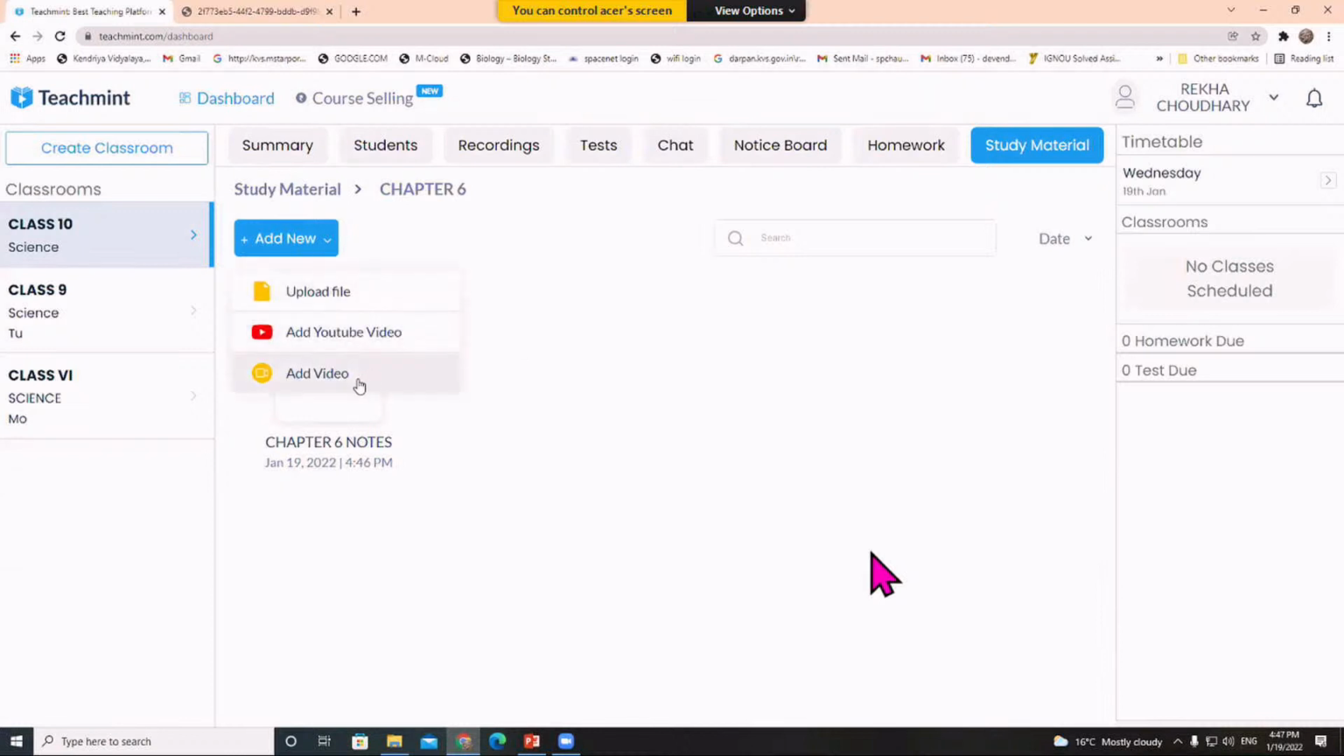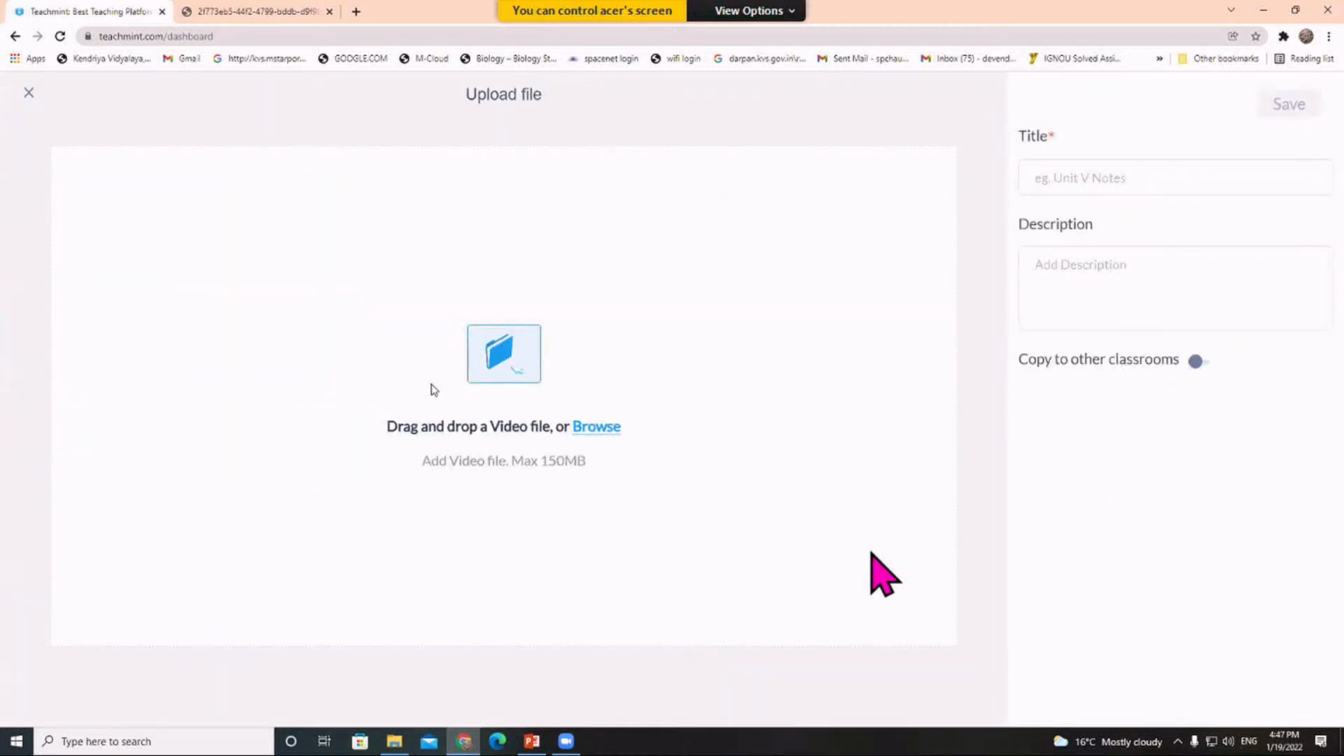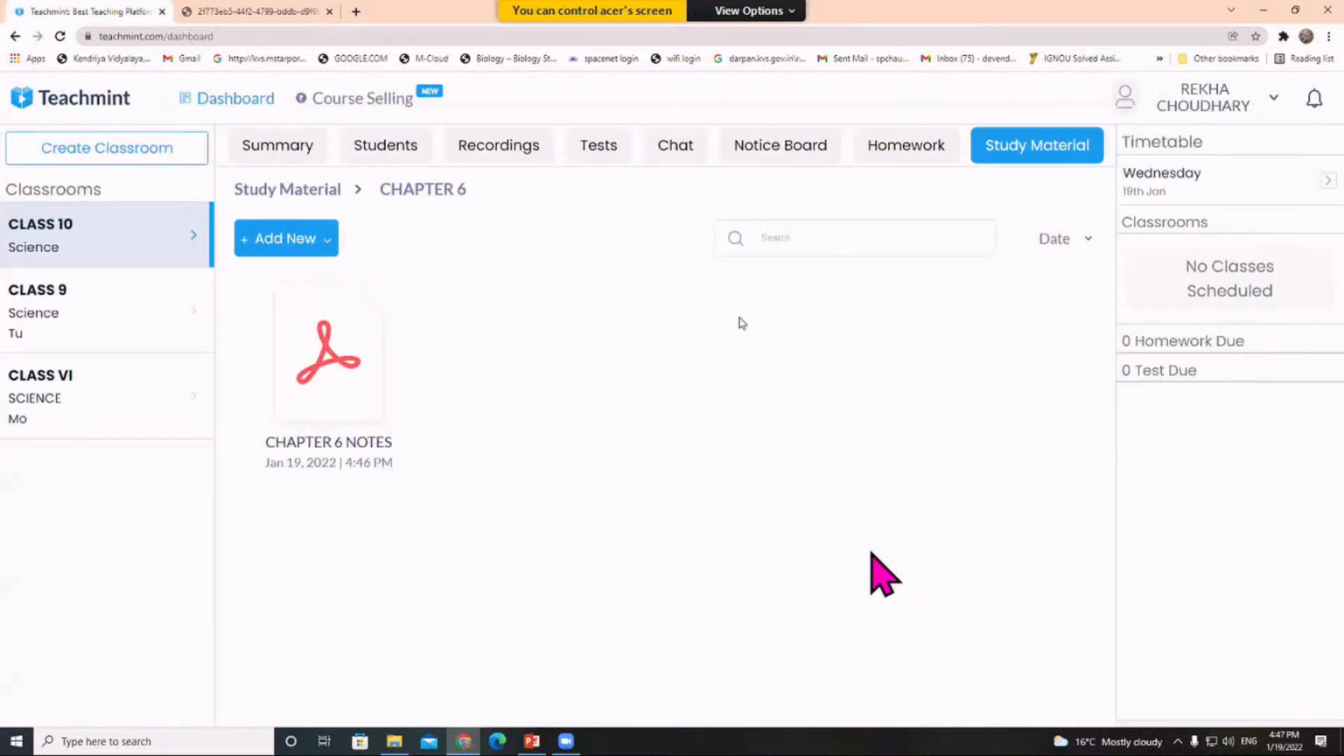Next, you can add your own video also that is available in your system. For this, there is only one limitation: you can add a video file having a maximum size of 150 MB. So if you have any video file available in your system, you can browse and add it to these study materials. All these features are available for each and every class that is created in the Teachment.